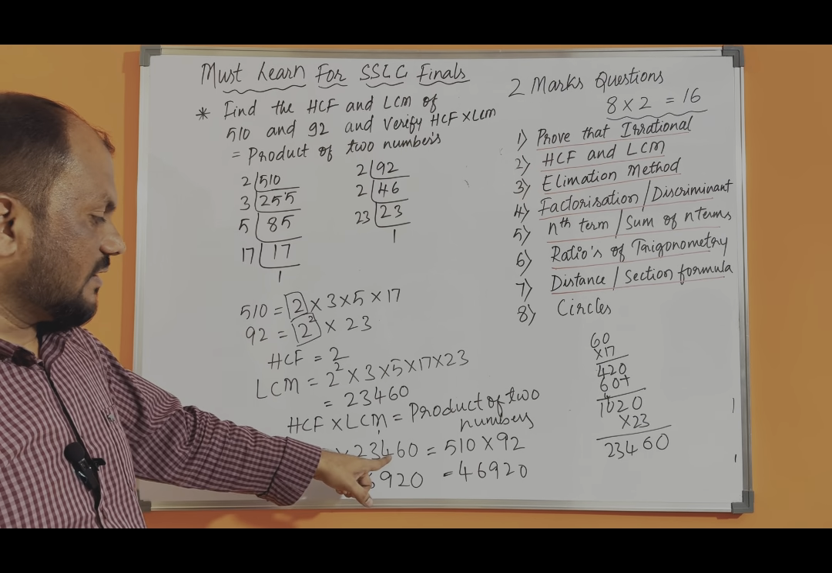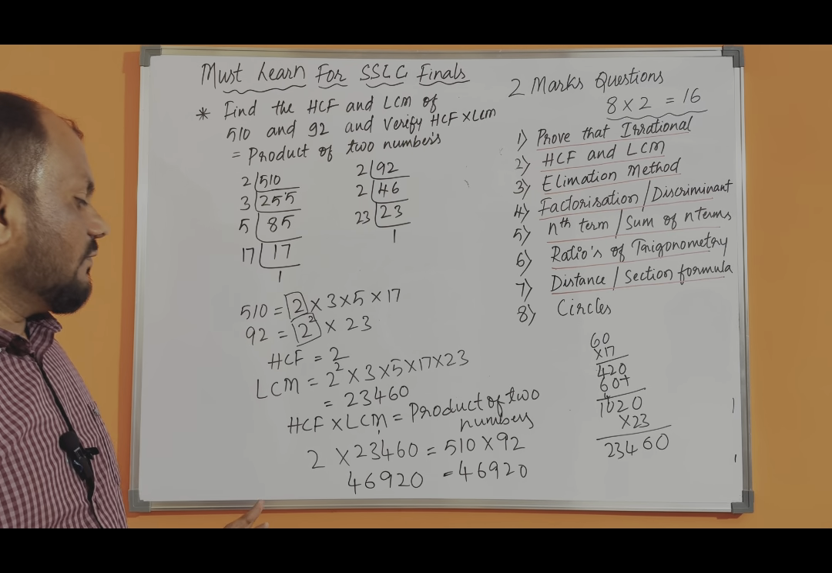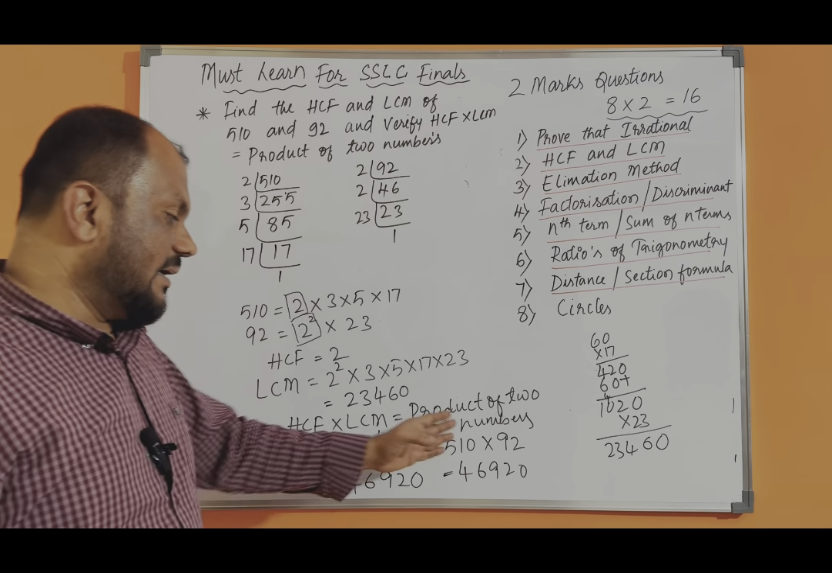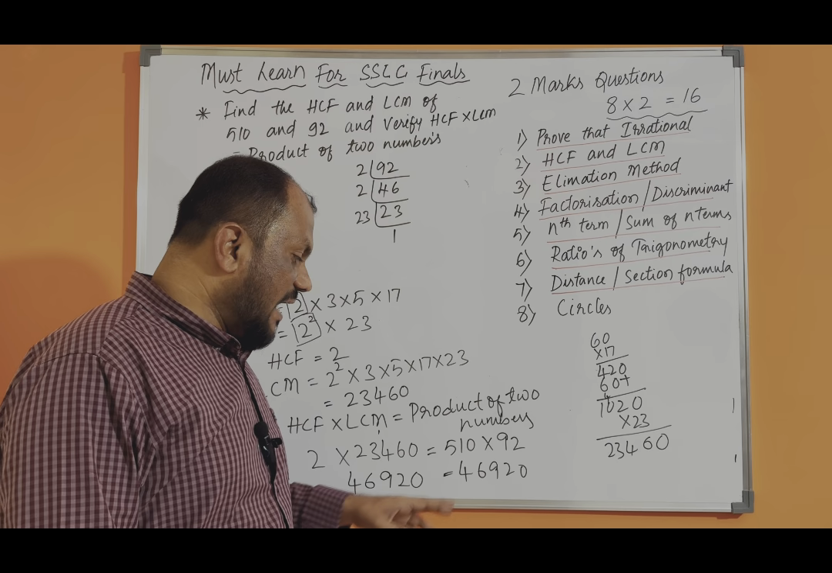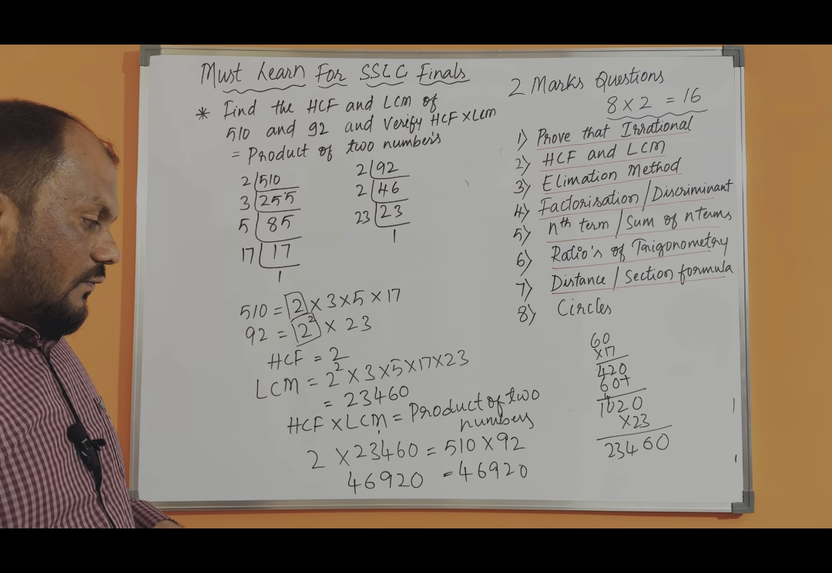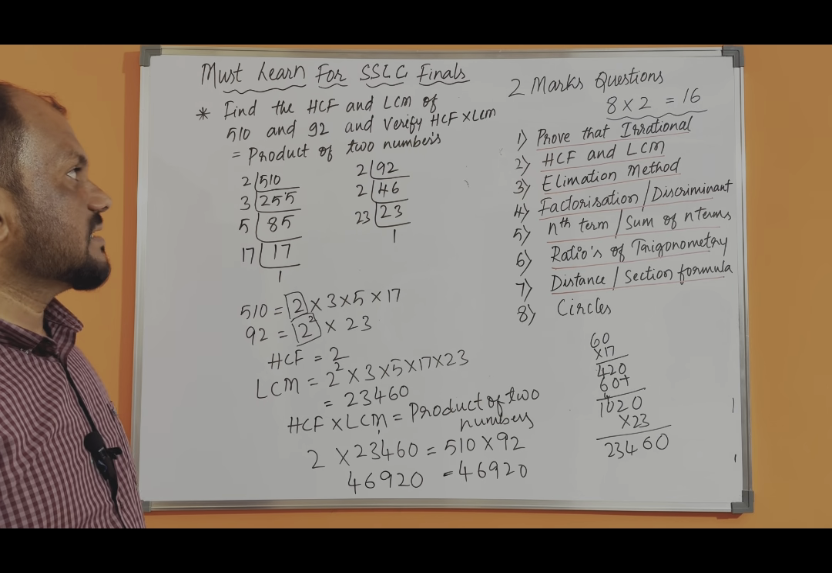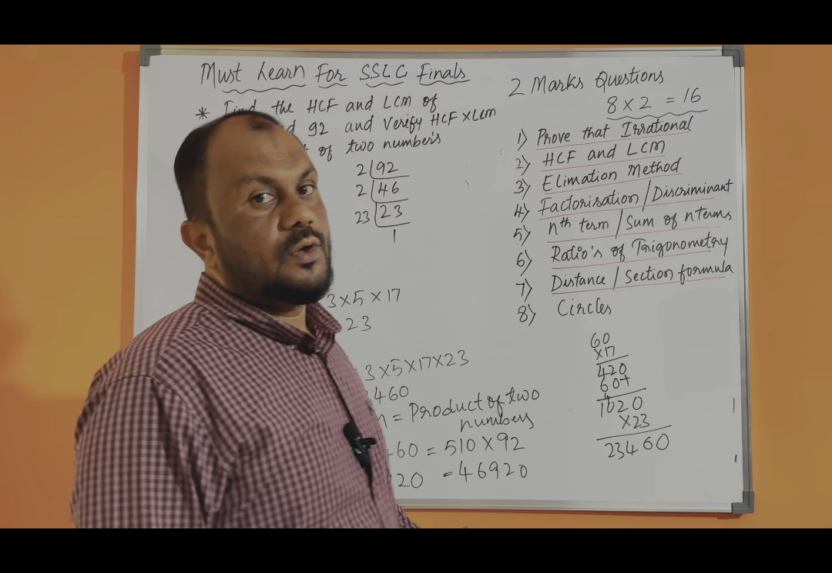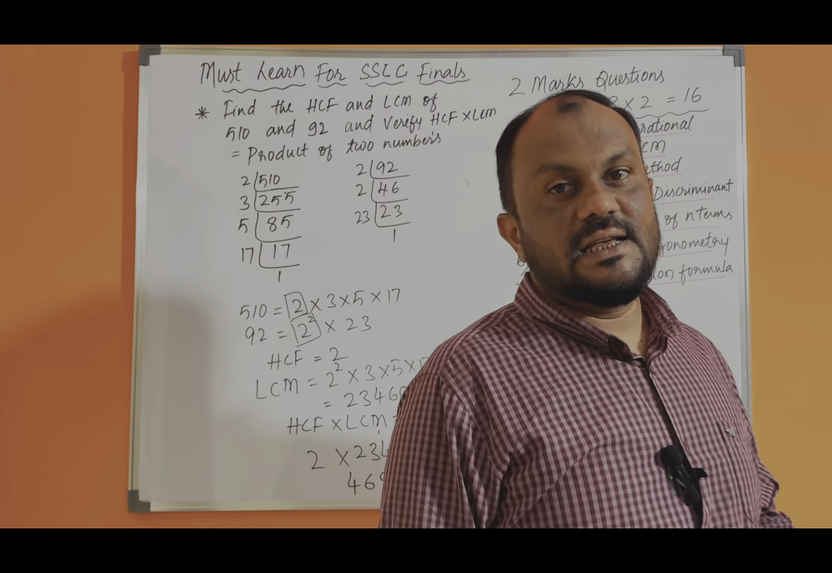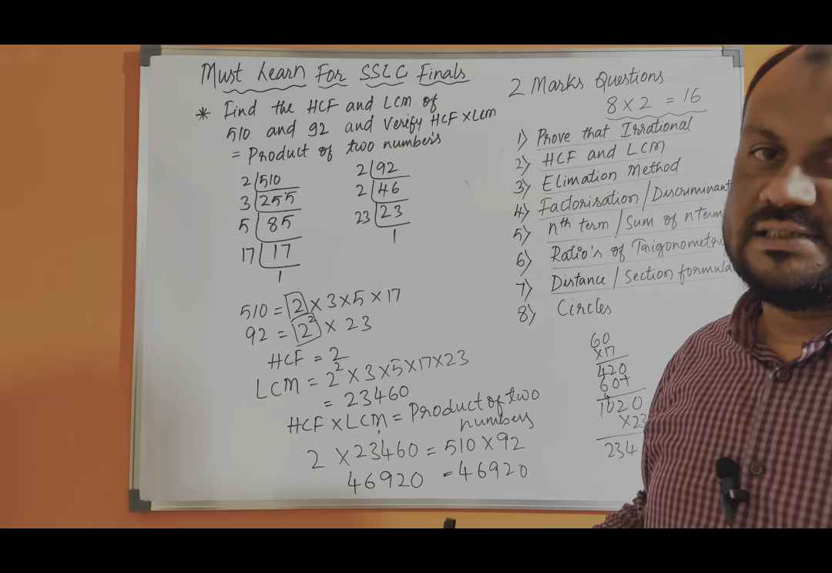2 into 23,460 is nothing but 46,920, and 510 into 92 is also 46,920. So this is one sum where you can get 2 marks, and this is also very easy. You have to do it by prime factorization.